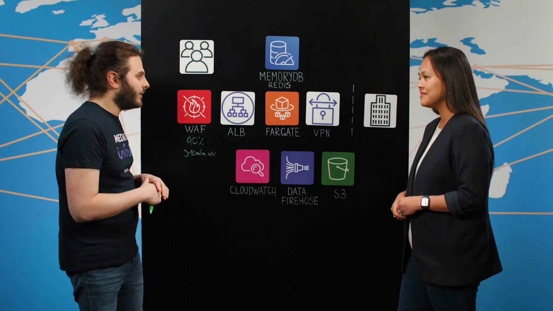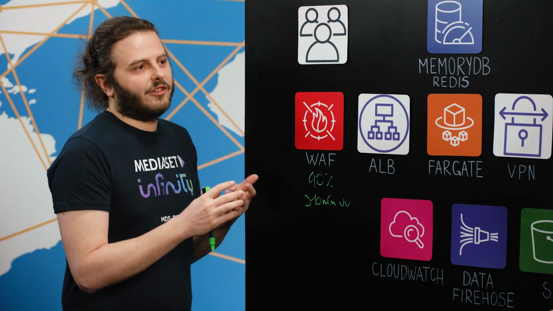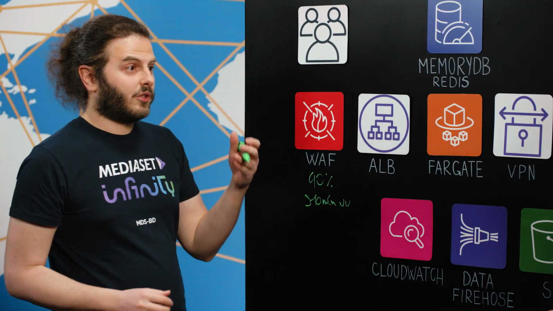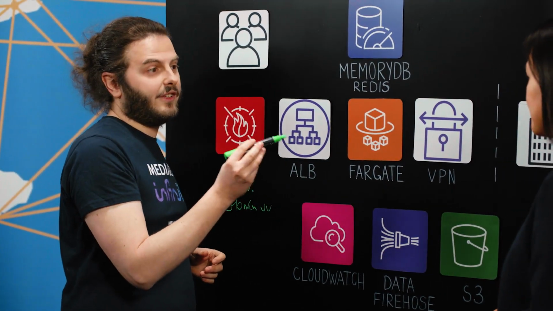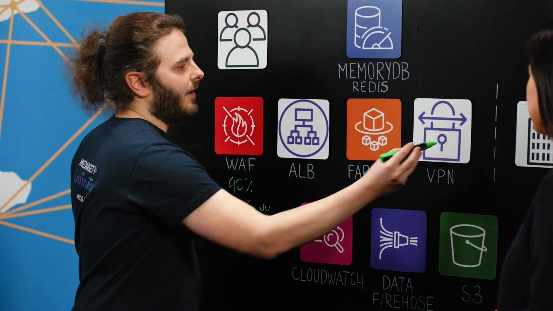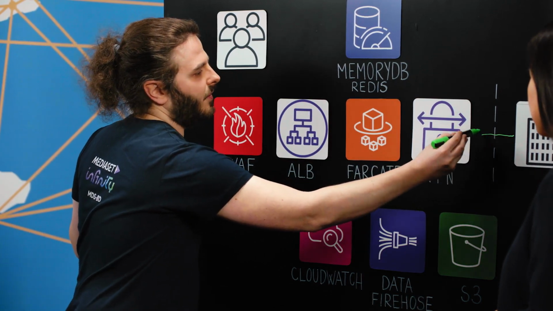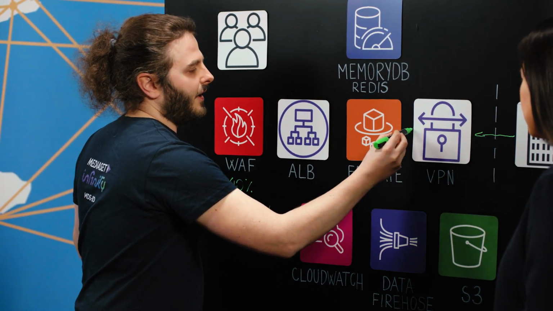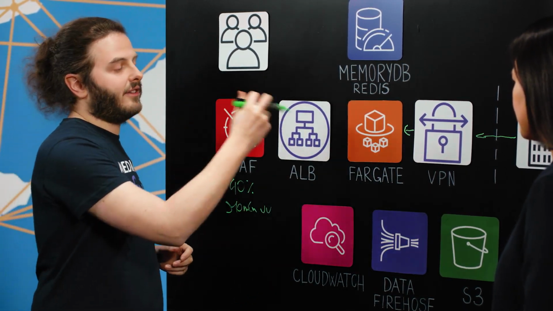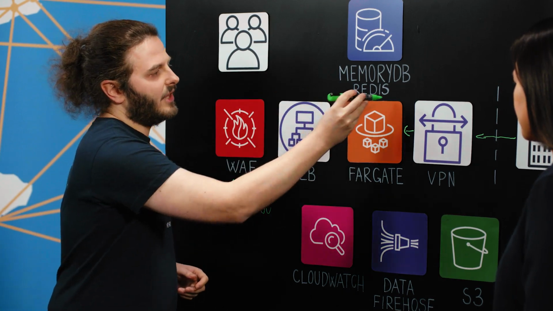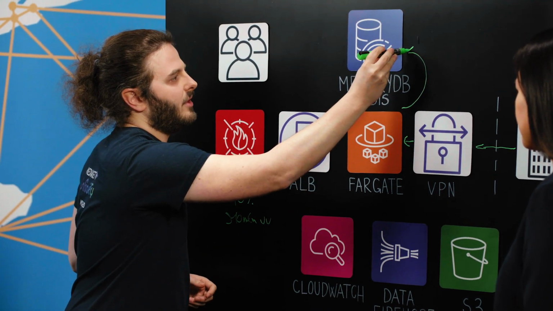Let's dive in. So the first step is to open a session. The show is broadcast from an on-prem system that is used by editorial teams to open the session. This command is routed through a VPN and goes to an ECS service on Fargate. This service is not accessible on the public network, and its responsibility is to open the session on MemoryDB. MemoryDB is being used to store who the contestants are in a specific voting session.